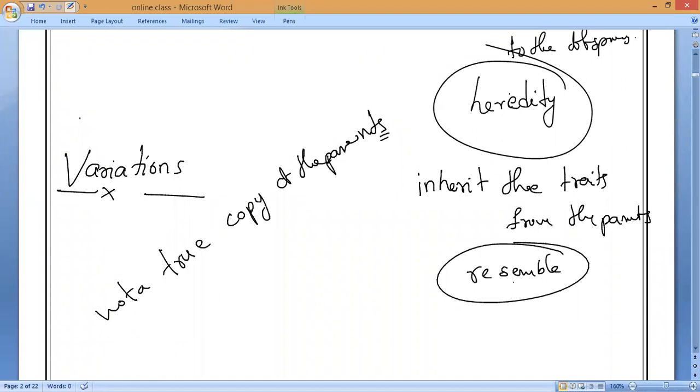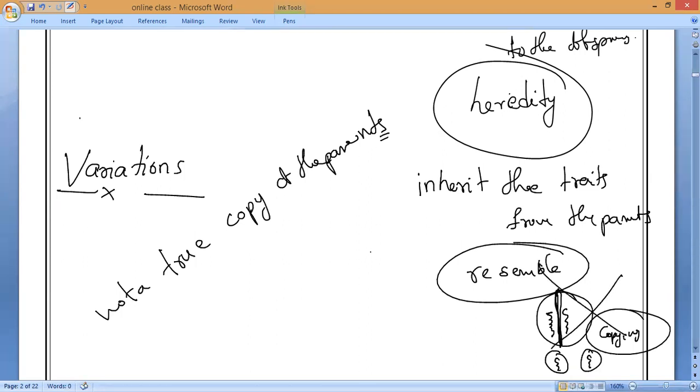The DNA becomes double by copying its structure. That is why there are not many variations in asexual reproduction, because DNA copying is taking place, not transfer from two parents.